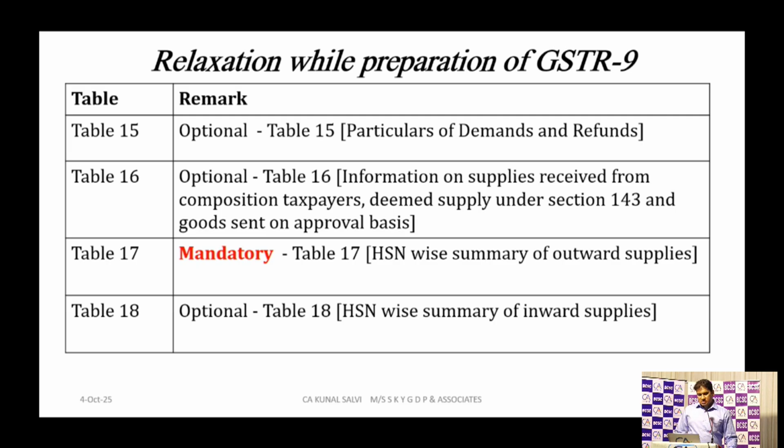Table number 8 is compulsory. Table number 17 is mandatory this year also. Table number 15, 16, 18 is optional for this year also. Table number 17 mandatory means HSN-wise summary or reporting of outward supply. HSN related to outward supply you have to compulsorily show in 17. Table 18, the purchase, meaning inward supplies, is still optional.